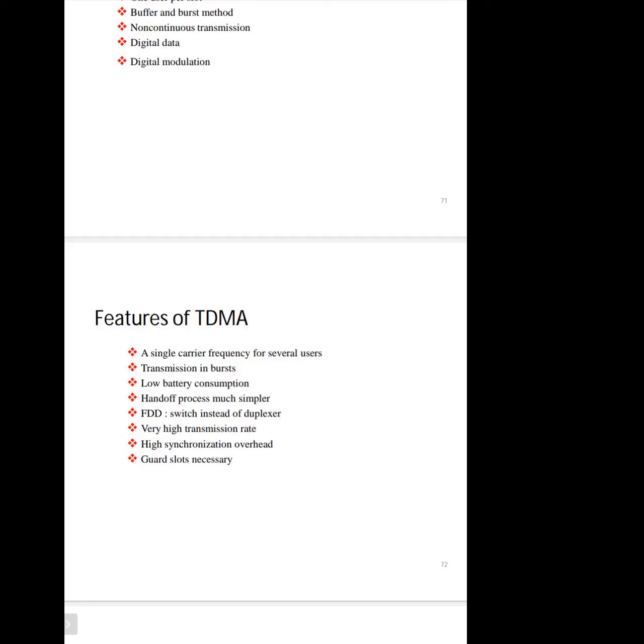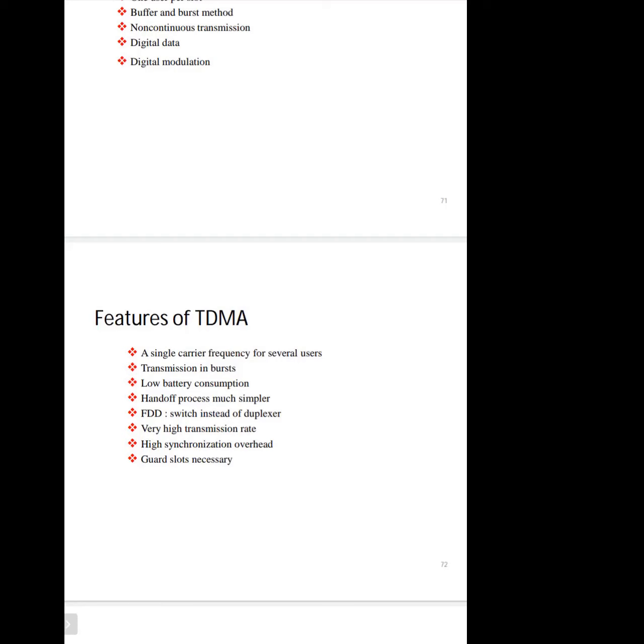As we already told you, in FDMA there is frequency interference. One user can hear the voice of another user if the frequency bands are tightly packed with each other. But in TDMA there is a provision of guard bands.